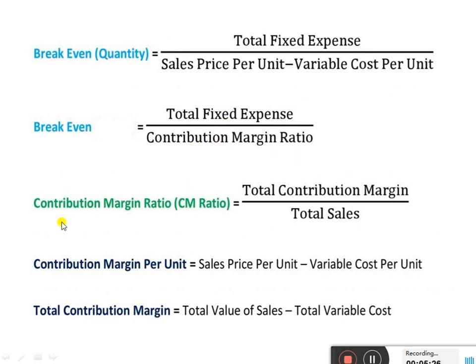Then how do we find the contribution margin ratio? It is the total contribution margin divided by total sales. The contribution margin per unit is equal to sales price per unit minus variable cost per unit. The total contribution margin is equal to total value of sales minus total variable cost. So this is a brief overview of the economics of process plan.